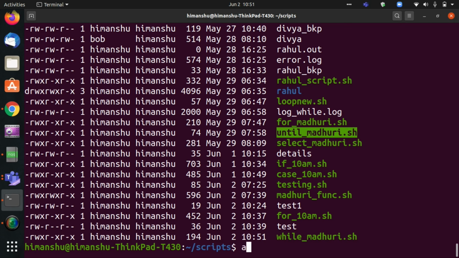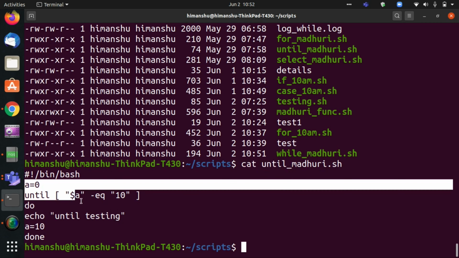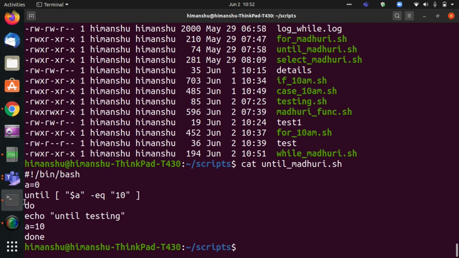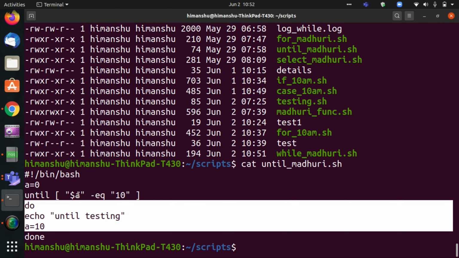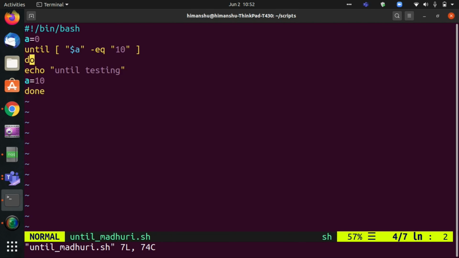Now what does until do? Until is the same thing, but opposite. It only executes the loop while the condition is not true. It will say until a becomes equal to 10, keep executing this loop. It is vice versa. In the same example, I have given 5 earlier, right? So if I give